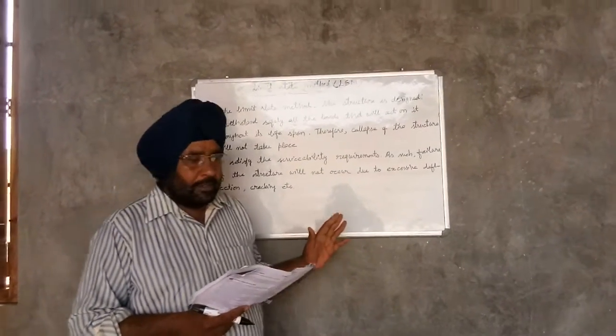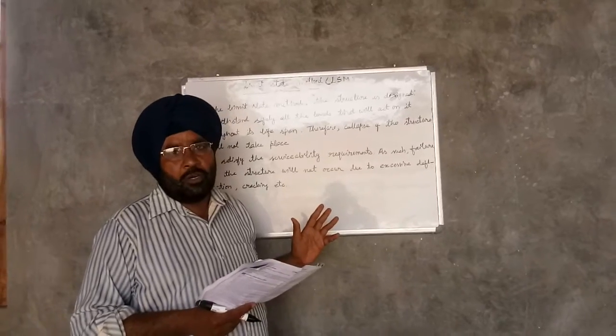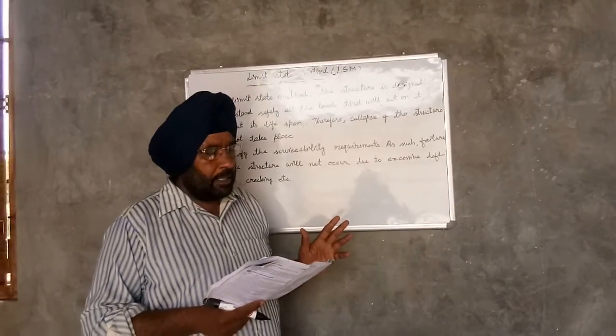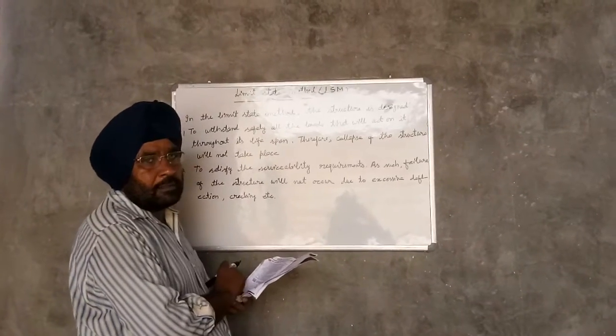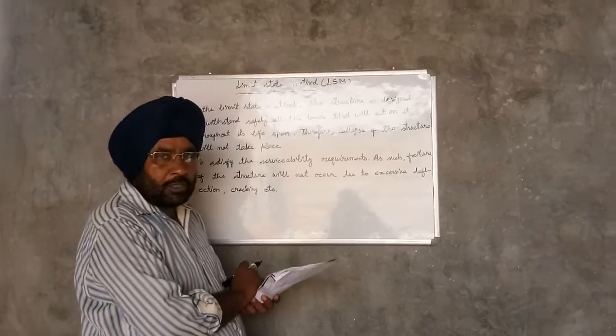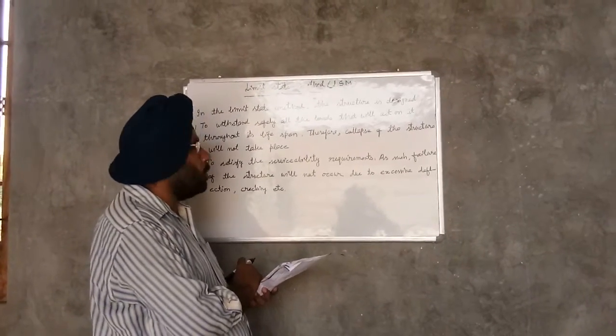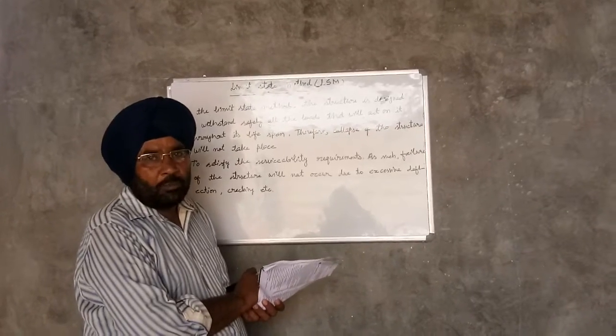Good morning students. In the previous video we have discussed the working stress method of RCC design, and the next method is limit state method. In the limit state method the structure is designed to withstand safely all the loads that will act on it throughout its lifespan. Therefore collapse of the structure will not take place.